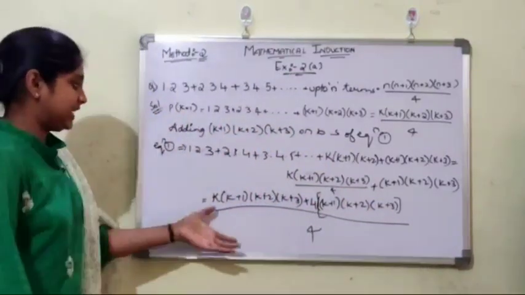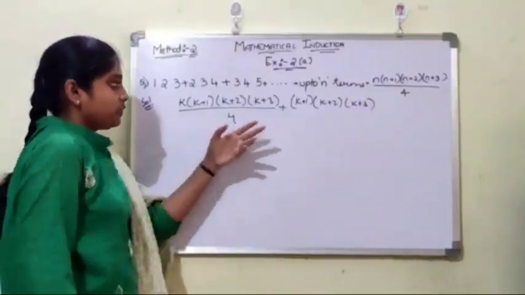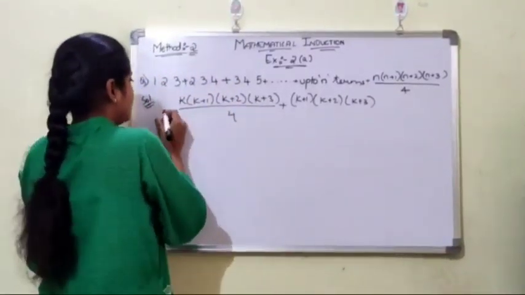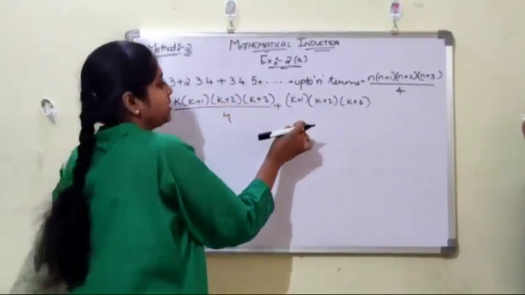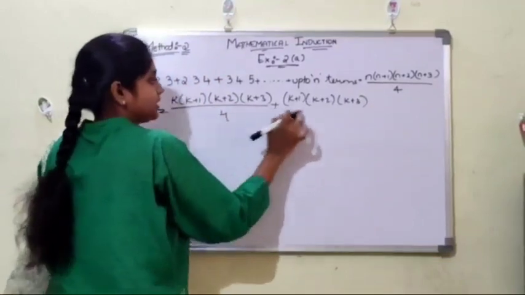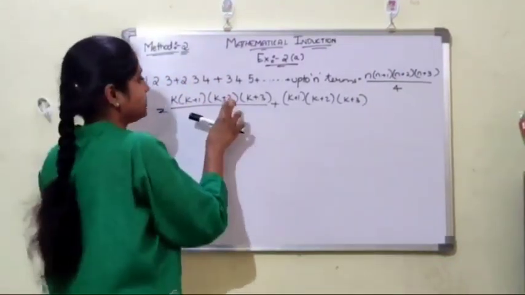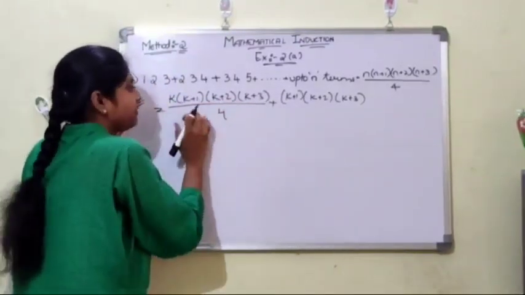Now we will take this one and solve it. This was a term added on both sides, the LHS value. This is the RHS value, so we have added this term onto both sides. Now in both terms we can take common (k plus 1), then (k plus 2), then (k plus 3). Right, guys? Now we will separate these.